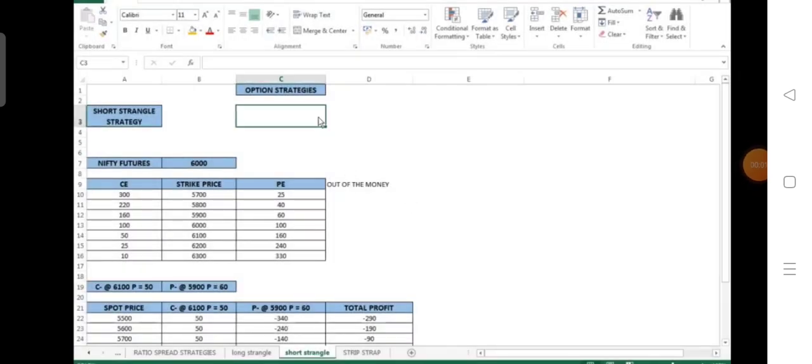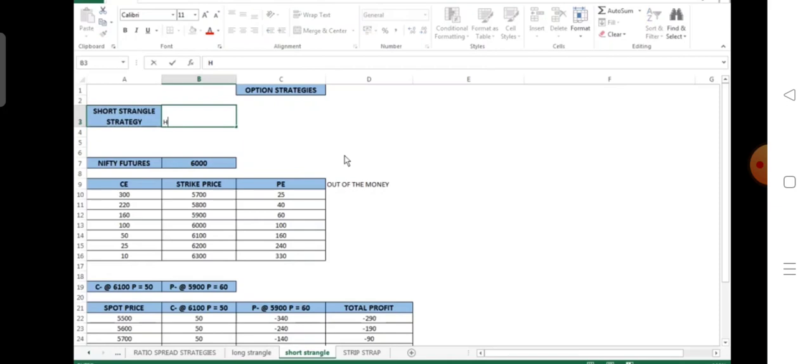Hello friends, now let's talk about a short strangle strategy, which is the reverse of a long strangle. A short strangle is a high risk strategy. It is a very high risk strategy which is adopted when we are expecting low volatility conditions. So when the trader is expecting low volatility, then a short strangle strategy can be used, because the profit of